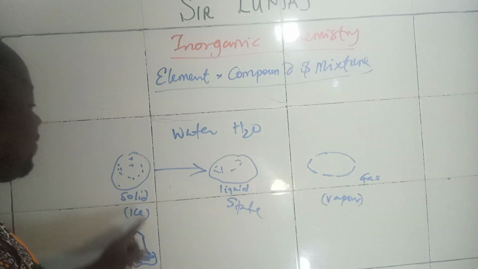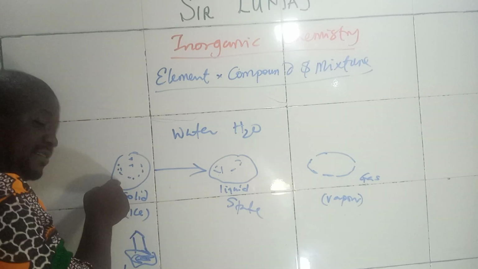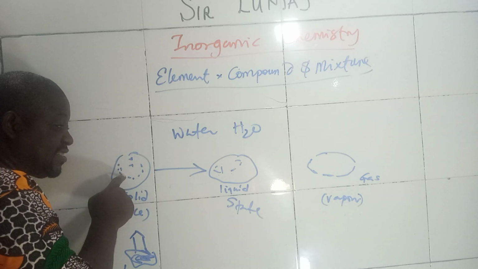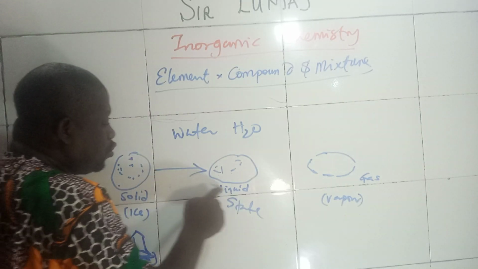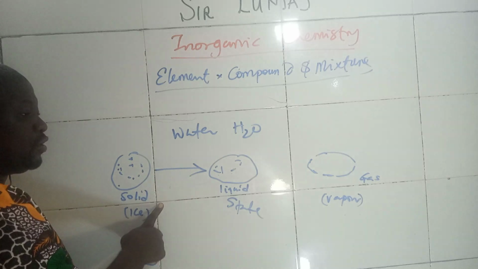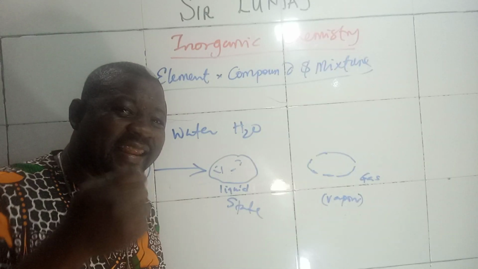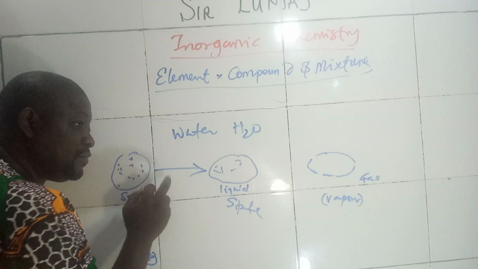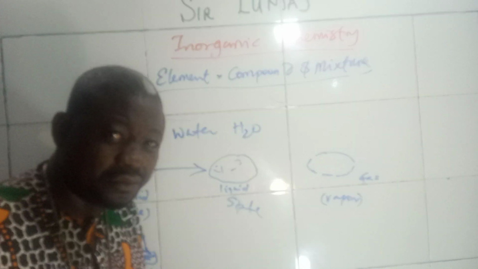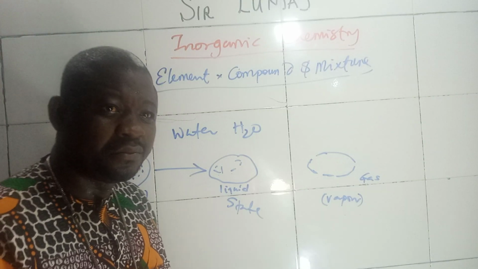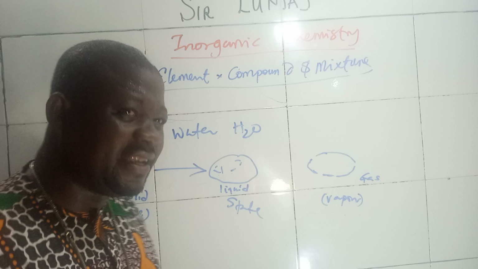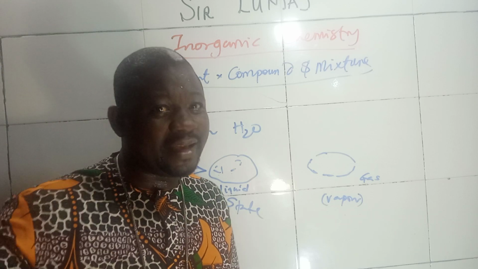The heat that you have applied to cause this ice to melt into liquid is what we call the specific latent heat of fusion. We are going to do that in our specific capacity when I'm teaching you that in physics.